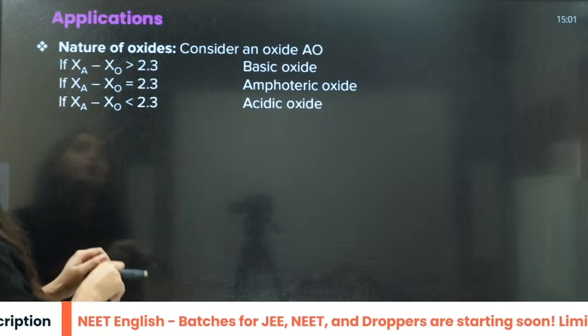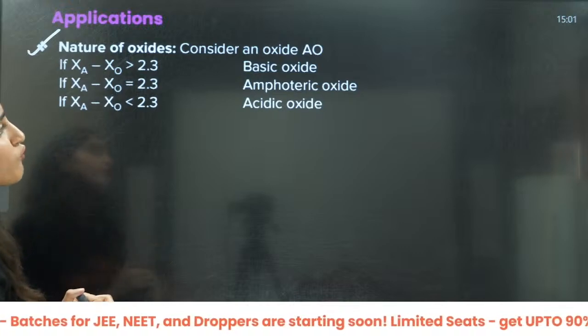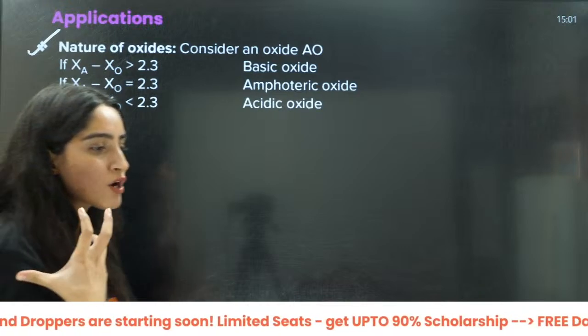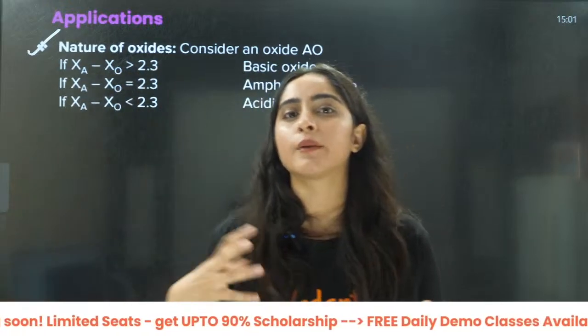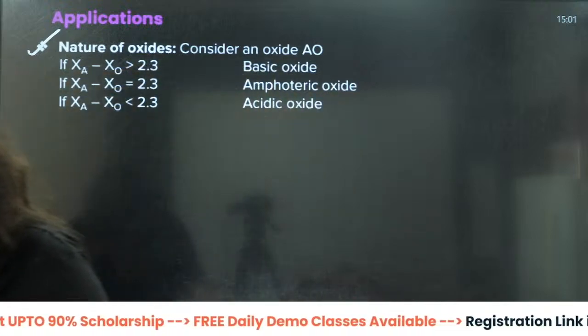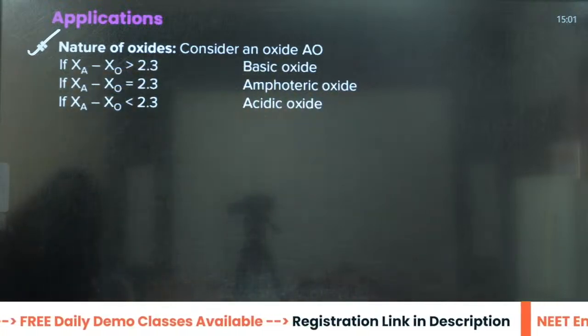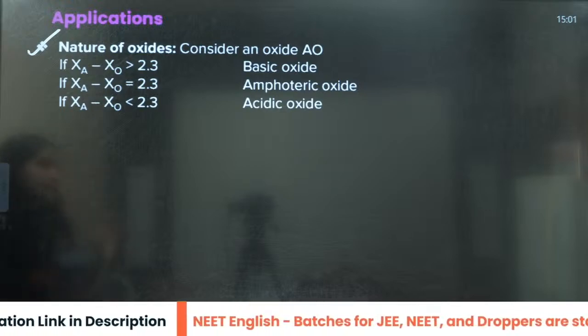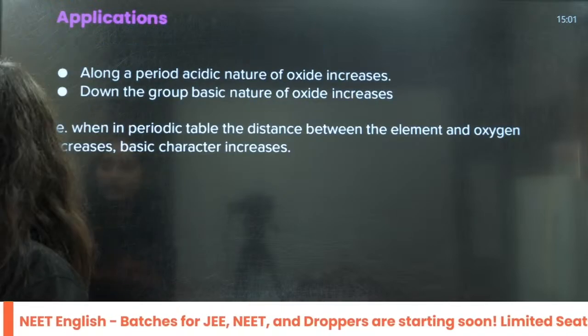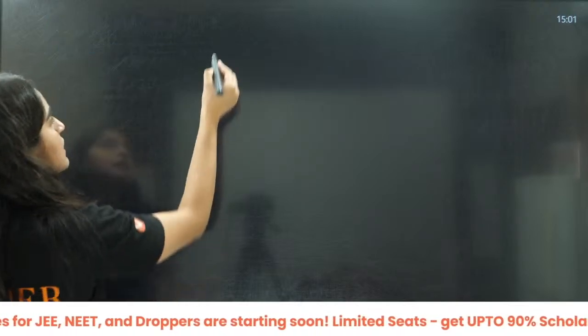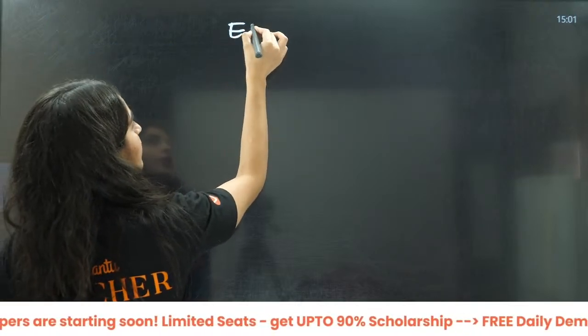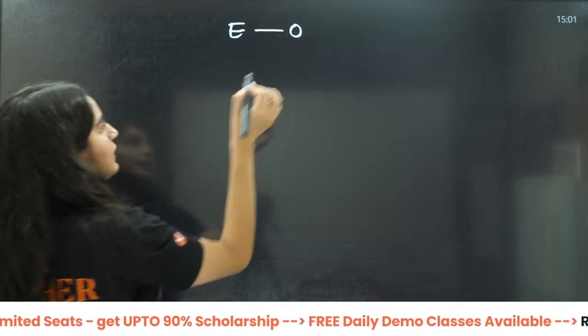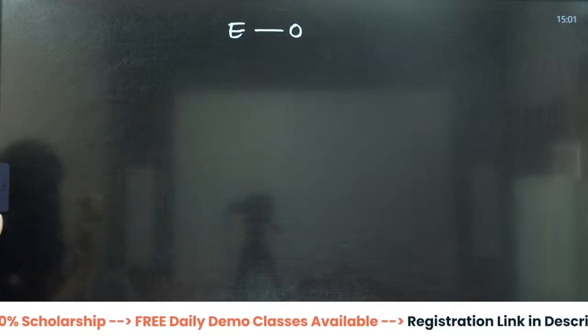So beta, when we talk about the nature of oxides, whether they are acidic or basic, all these things we are going to talk about. I think only oxides are left here. Now, let us see the nature of oxides firstly. Any EO oxide we are going to talk about.